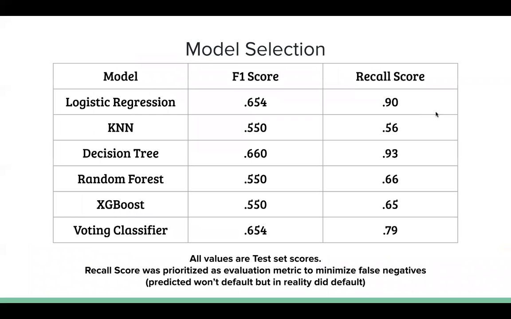So in terms of modeling, I ran 6 different classification models. And my primary evaluation metric was F1 score, with the secondary being recall. The reason for this was because I wanted my F1 score to be high, so I felt that we were meeting a certain precision and recall value that was acceptable. But at the same time, recall was more the priority because I really wanted to minimize false negatives, which is predicting no default when they did default, which is obviously, in this case, the worst case.